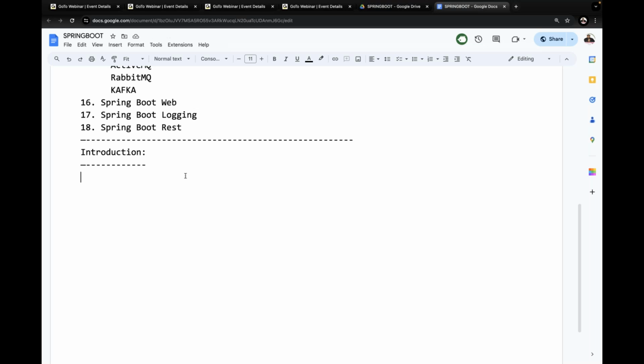All right. Now observe carefully some of the points. A very simple introduction about this Spring Boot. Now we have to understand it. So what is Spring Boot? Spring Boot is an open source Java based framework developed by the Pivotal team, from the Spring framework vendor.